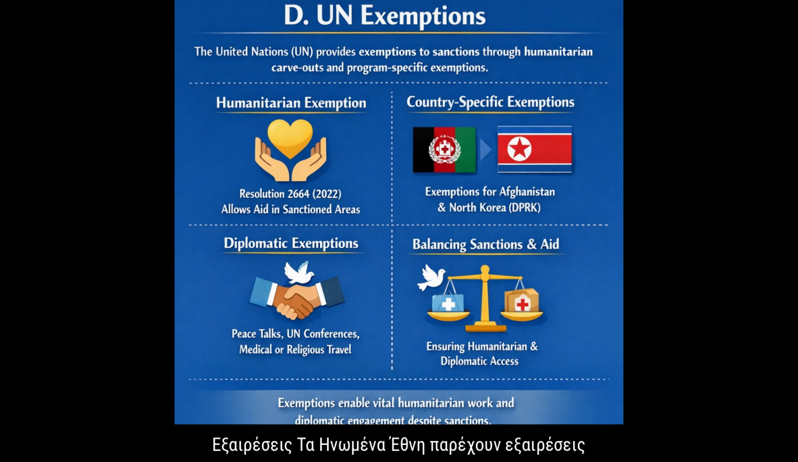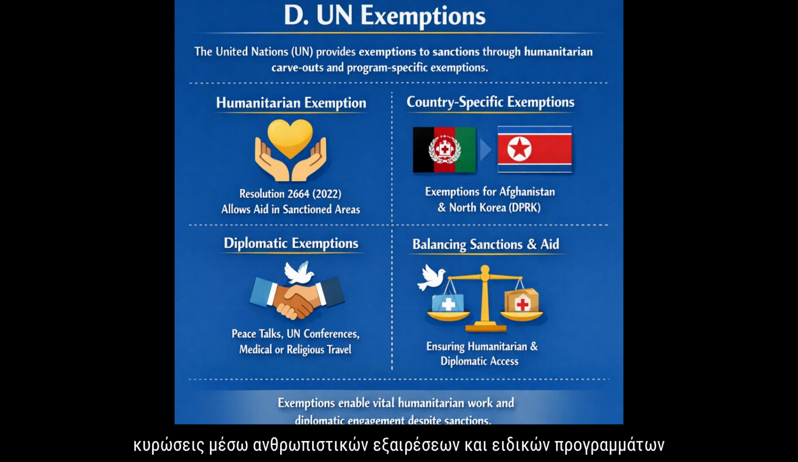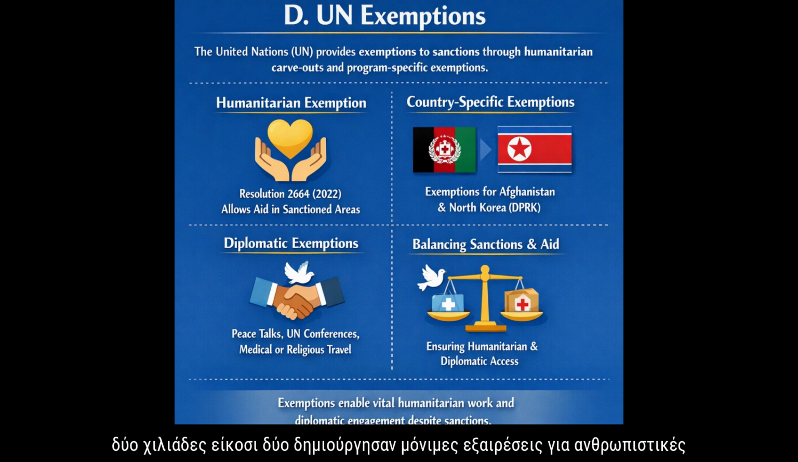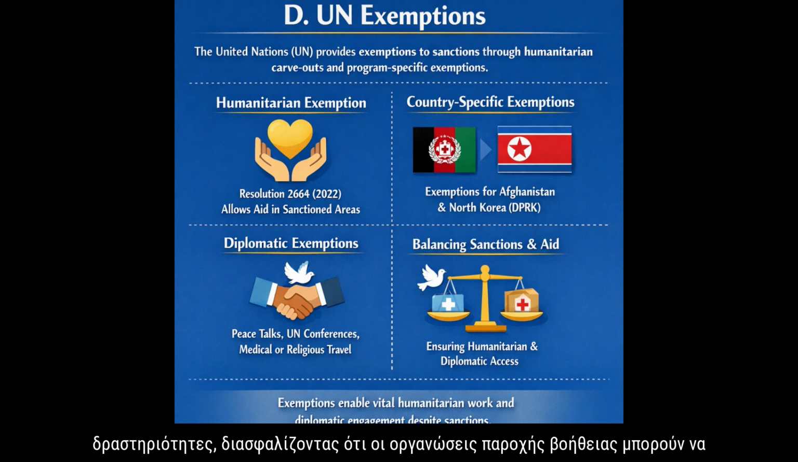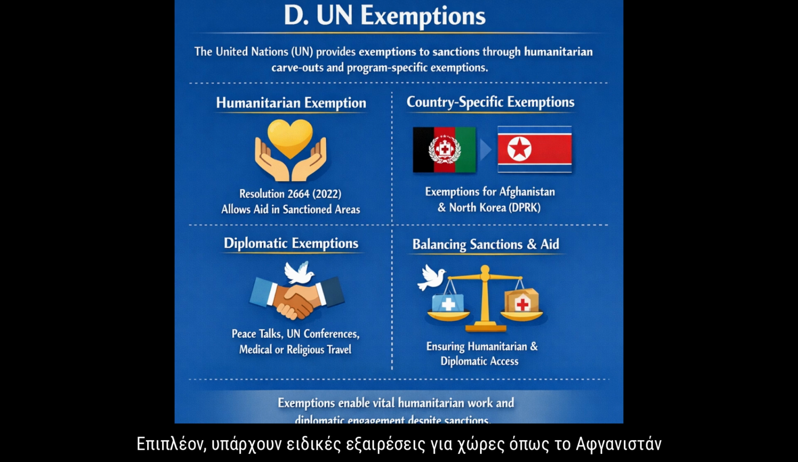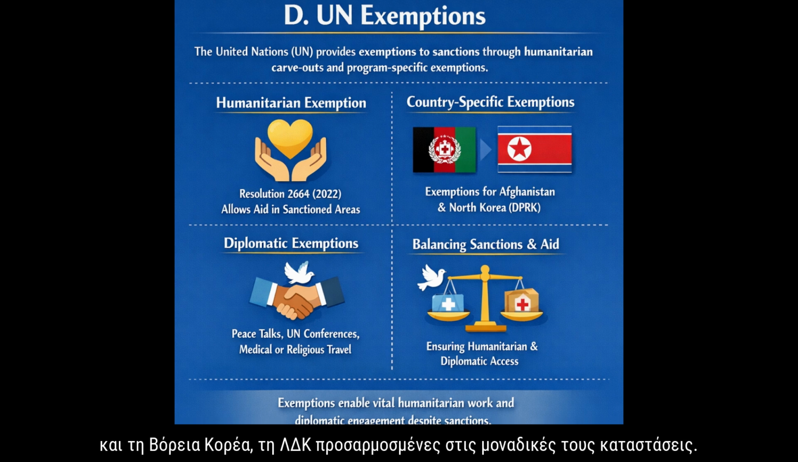UN exemptions. The United Nations, UN, provides exemptions to sanctions through humanitarian carve-outs and program-specific exemptions. Security Council Resolution 2664/2022 created standing exemptions for humanitarian activities, ensuring that aid organizations can operate in sanctioned areas without penalty. Additionally, specific exemptions exist for countries like Afghanistan and North Korea, DPRK, tailored to their unique situations.